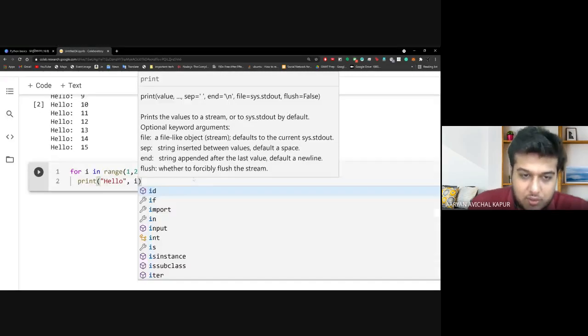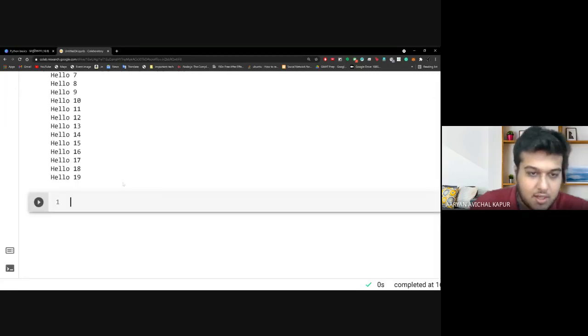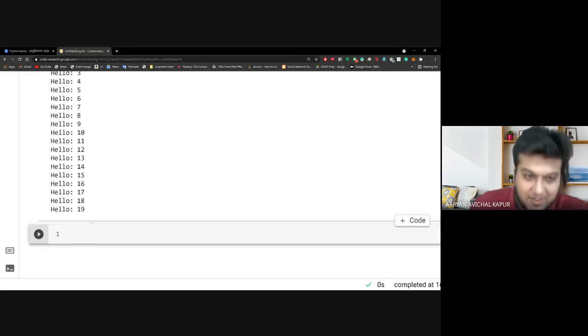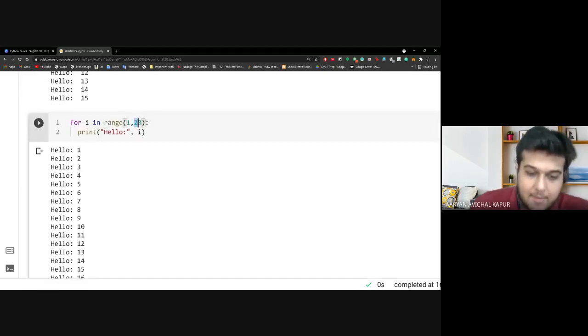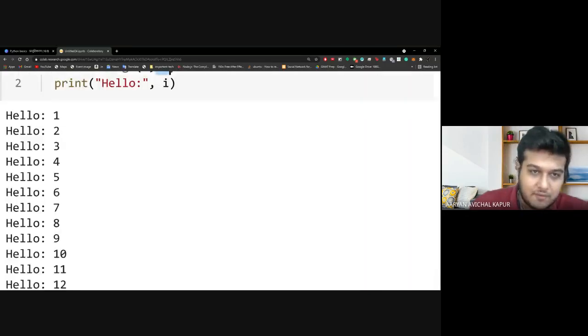What this would do is that it will print almost the same thing as what we did on top, but of course we went till 20, so it went till 19. So you can see ending minus 1, 20 minus 1, that is 19, right? So this is the for loop.